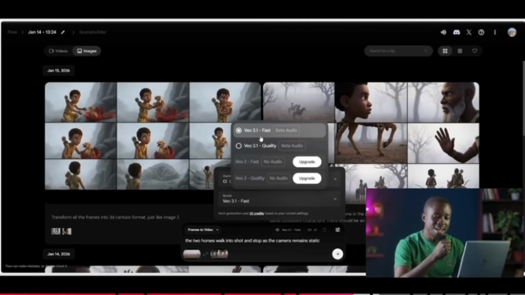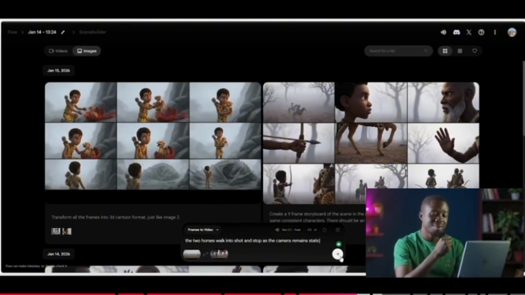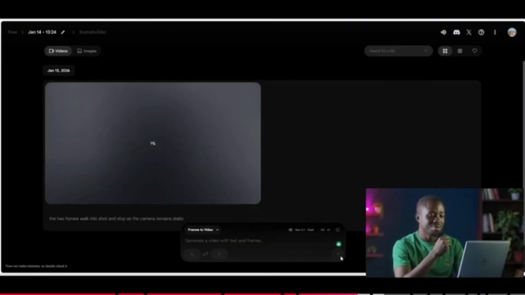So they offer 2 here. They have 3.1 fast and then Veo 3. Once we select Veo 3.1 itself, you realize that the credit jumps to 100 and we don't want that. So let's go ahead and use the 3.1 fast, which is going to take us just 20 credits. All said and done, we just click on the generate button and then give it some few moments.